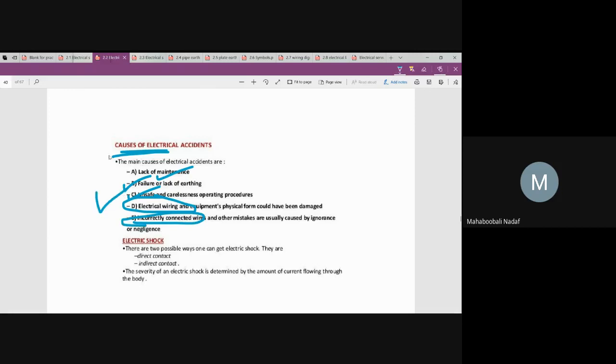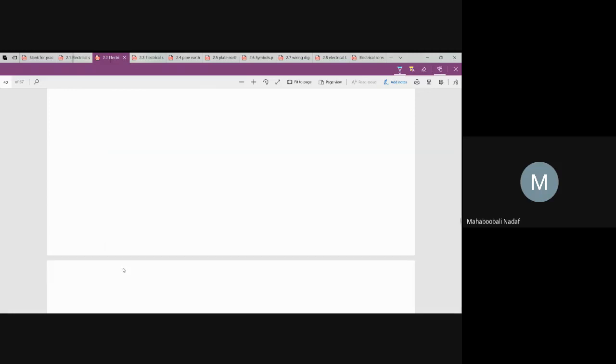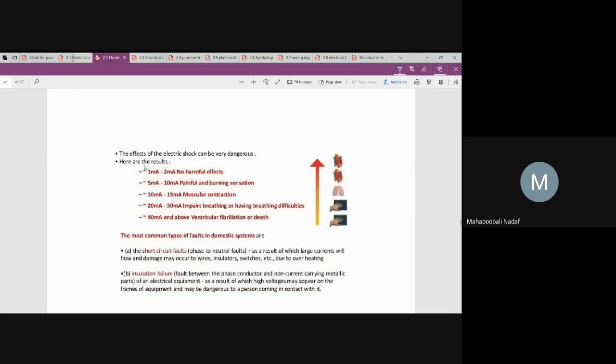So all these are causes for electrical accidents. Shock is nothing but the person feeling the flow of current; that is called a shock. Now, the different magnitudes of current and their effect on humans: if it is more than 20 amperes, then human damage or heart damage is going to occur. You should understand this.